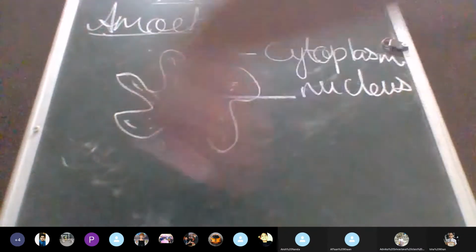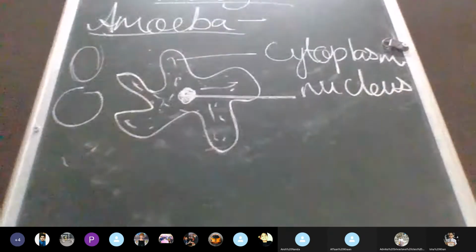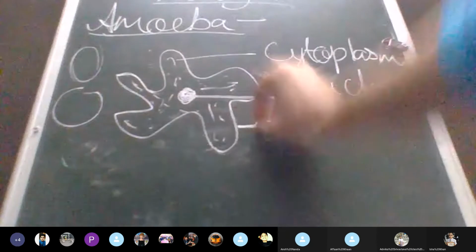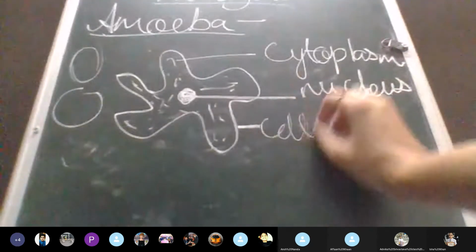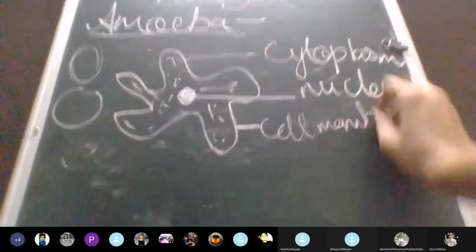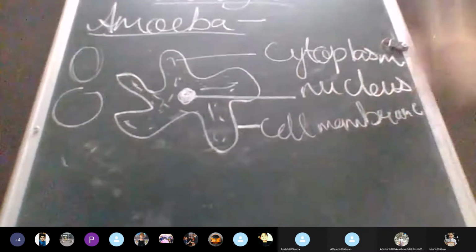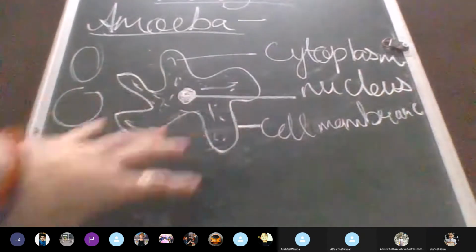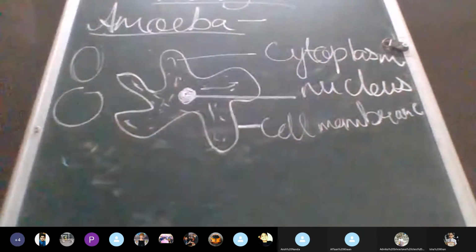In case of amoeba, it is like this. It can be circular, it can be flat, depending upon the type of cell. So here you see the outline. In case of animals, it is called cell membrane. Cell membrane. This is just to explain to you what the structure is, so that you are familiar with it.